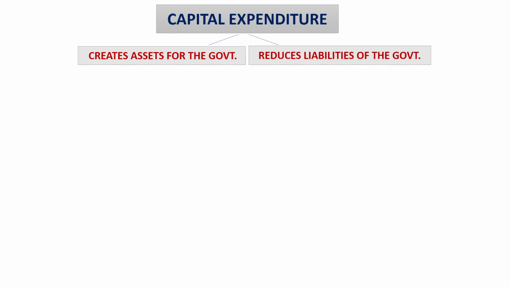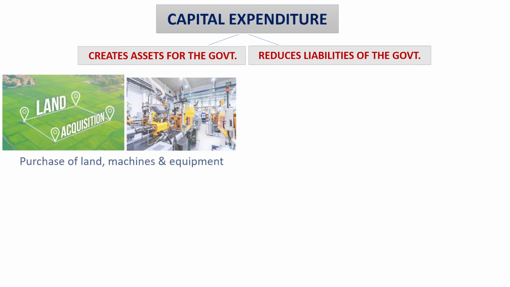This brings us to the discussion on capital expenditure and its examples. So, capital expenditure either creates assets for the government or it reduces the liabilities of the government.